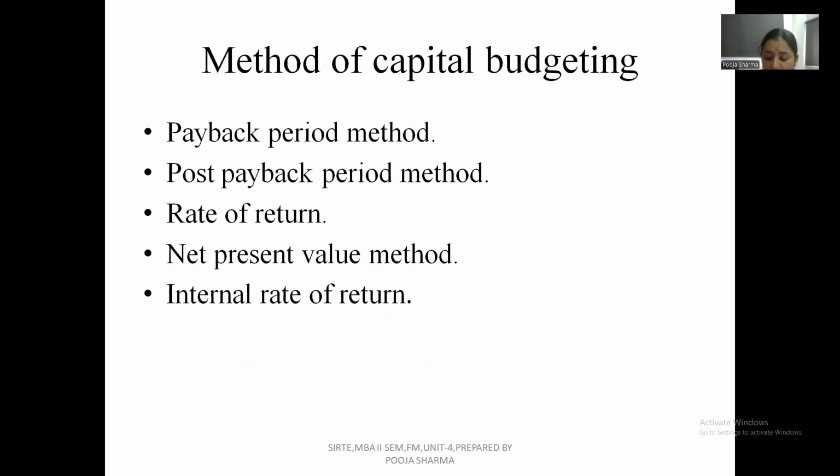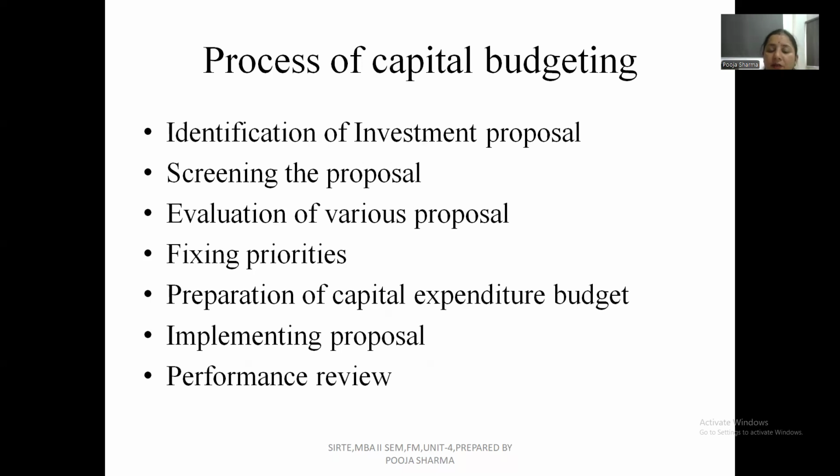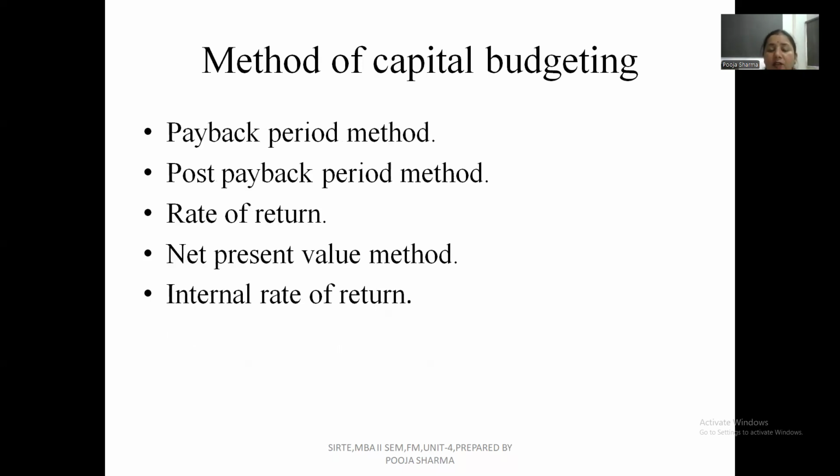These are some methods which are used in the third step for the evaluation purpose. As I told you, we will evaluate the proposals by these methods: the payback period method, the accounting rate of return, the net present value method, and the internal rate of return method. These are the five methods. On the basis of them, you will evaluate your project, whether this project will give you the return or not.